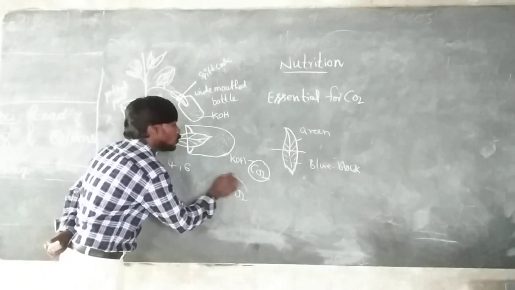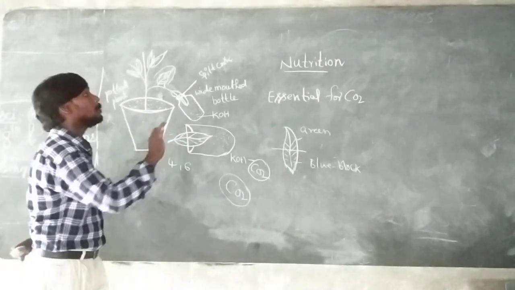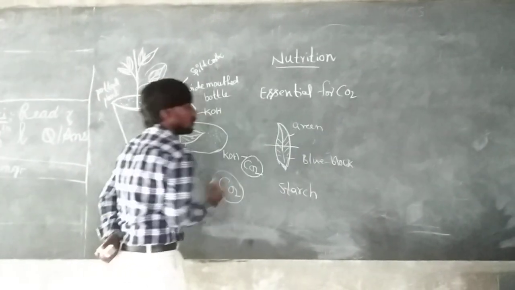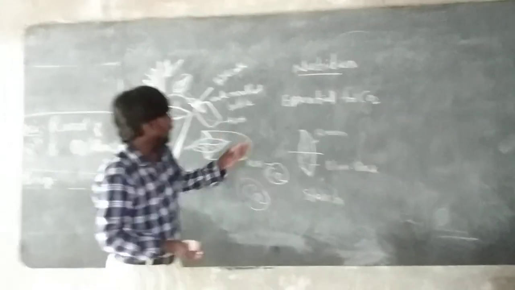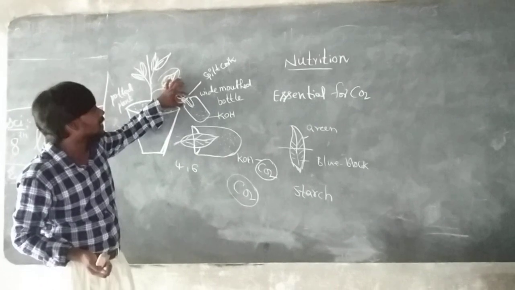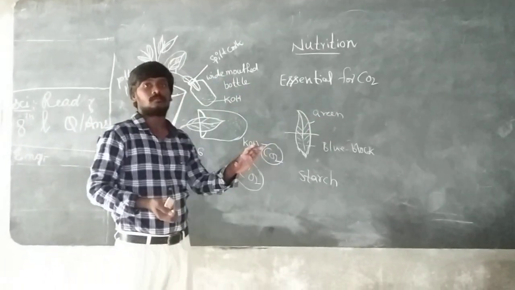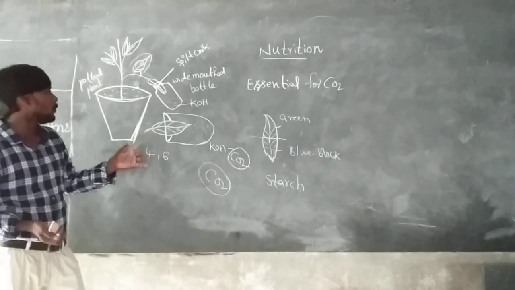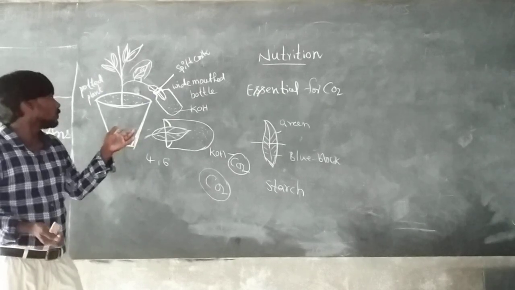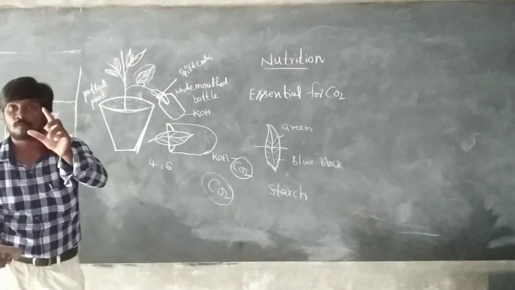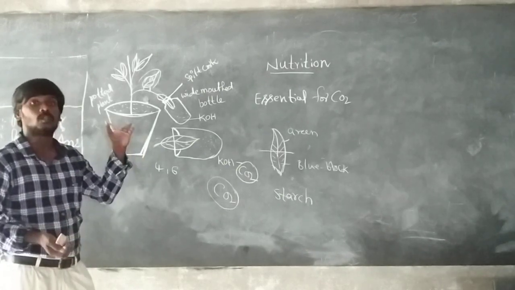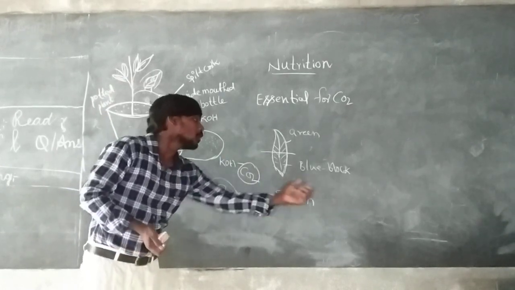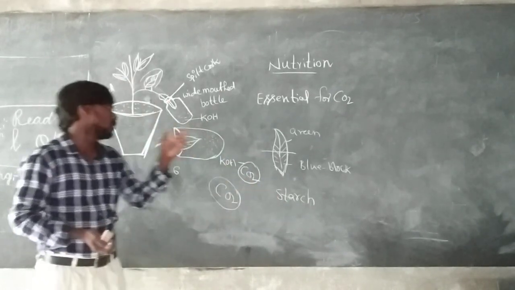Actually, why is the CO2 absorbed? The presence of starch means the food material of the plant. That is the observation. That's why the leaf in the bottle changes from green color to blue black. That is the observation of the starch. Before going to the experiment, this potted plant is kept in a dark room. Why? In that dark room there is no sunlight, water, or carbon dioxide, so the starch is totally removed. That's why it is kept in a dark room.